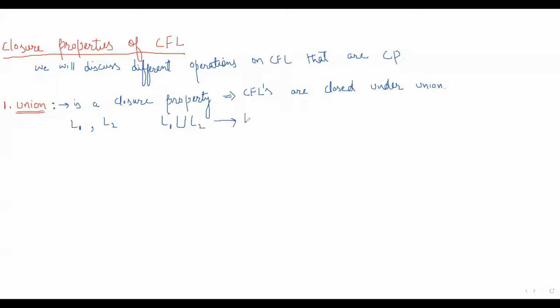Let's suppose I got a language L. Then if these two are context-free languages, it will imply L is also a context-free language. So that means union is a closure property. When we apply this operation on context-free languages, we will again get a context-free language. Or in simple words, it is written as context-free languages are closed under union.